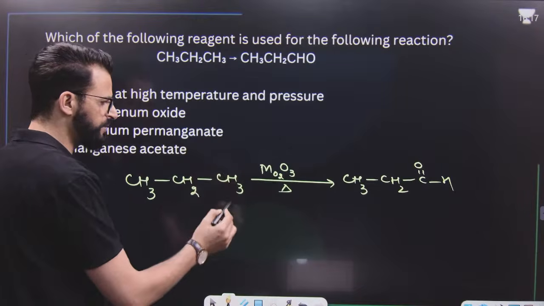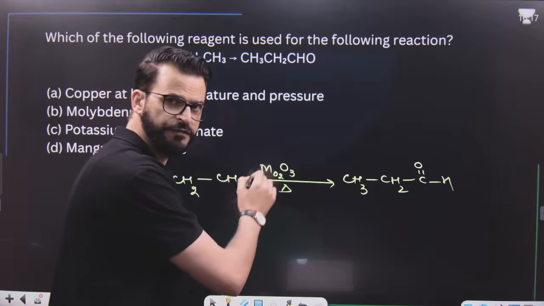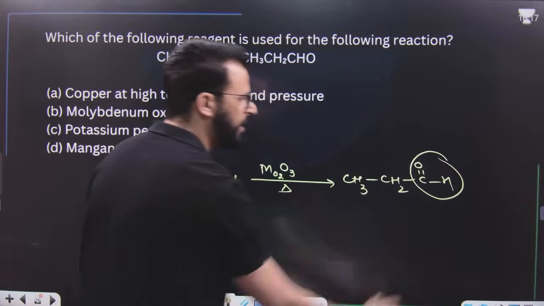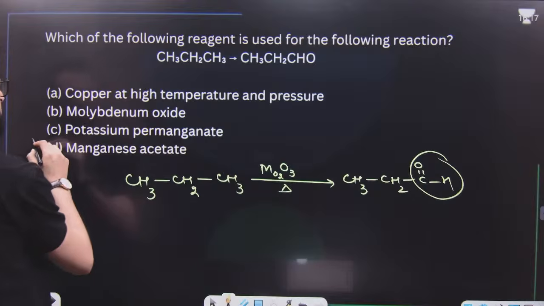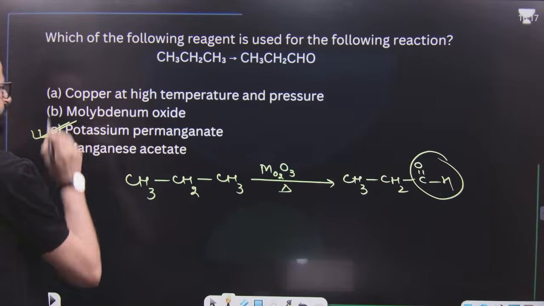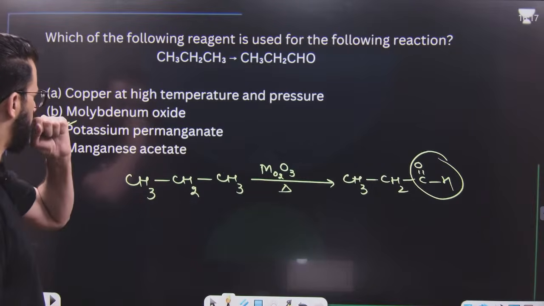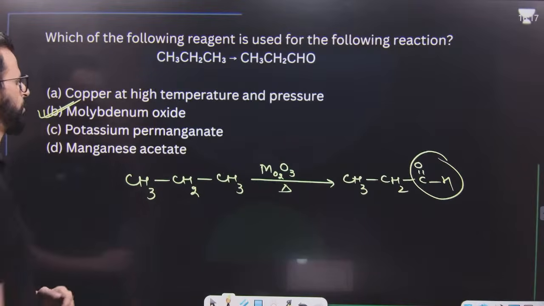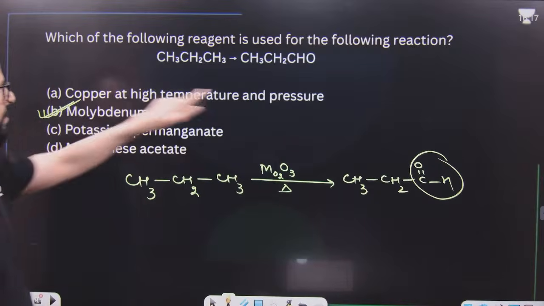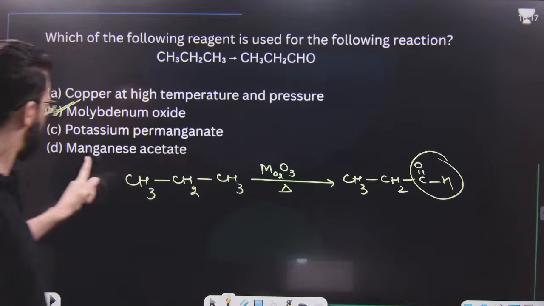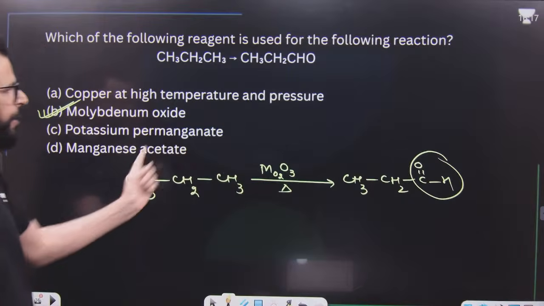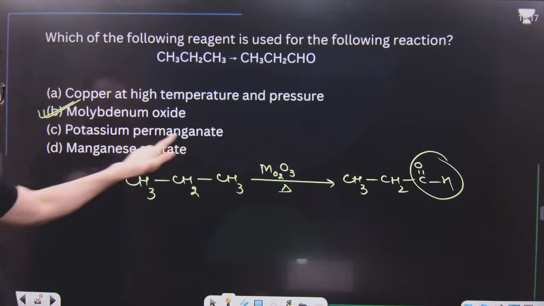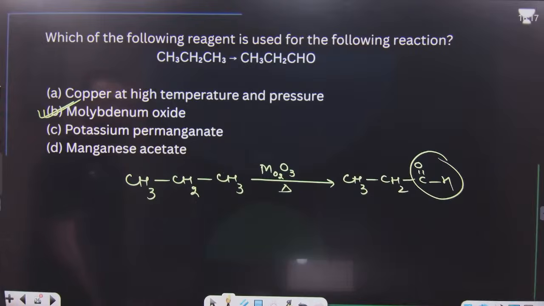Then it becomes CHOH. Finally, it will lose a water molecule and it becomes an aldehyde. This is the question from your NCERT text. This is very, very simple, but I hope this point is clear. It is molybdenum oxide, option number B, because this converts this into alcohol. This will convert this alkane into carboxylic acid, but it cannot convert this alkane into alcohol at all.